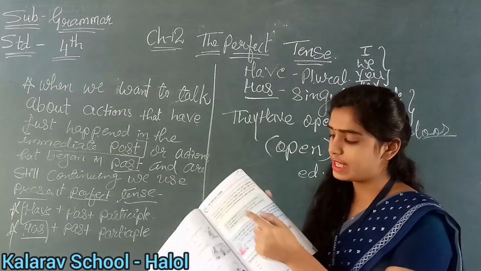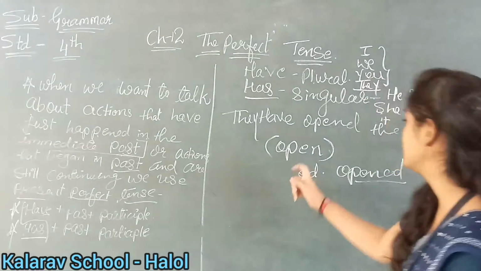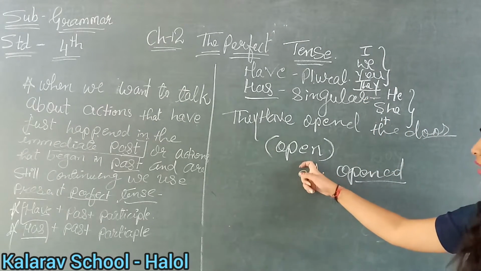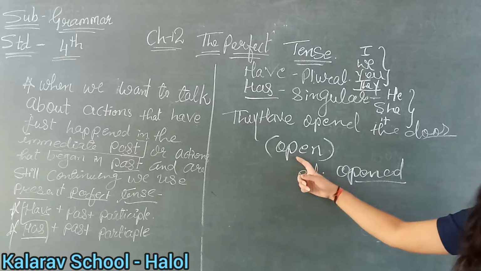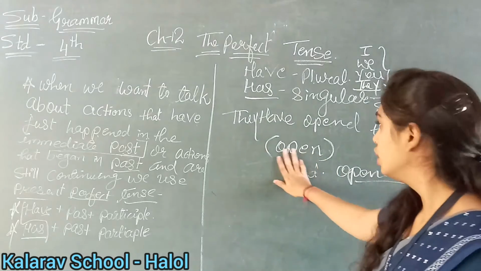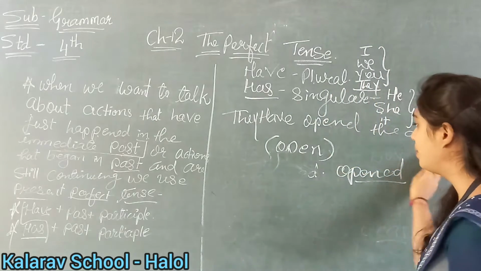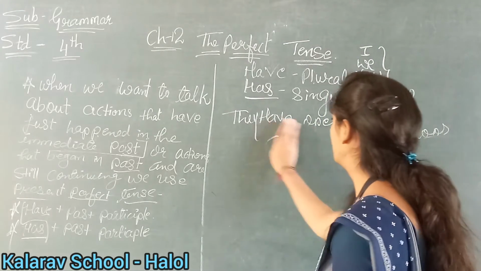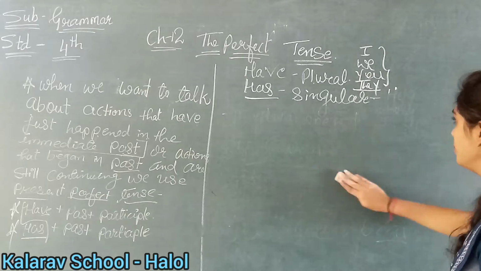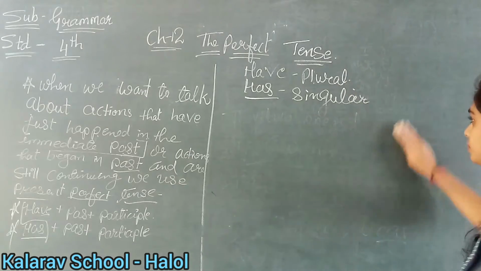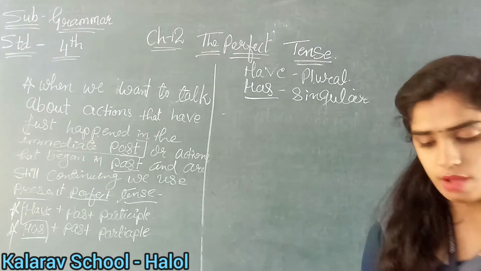So what we have used is have plus past participle. This is the verb given in the bracket. It's called a past participle. Okay? Understood? This verb we will use in the form of the past participle. So clear up till this number. Okay. So next. See, we are moving further.